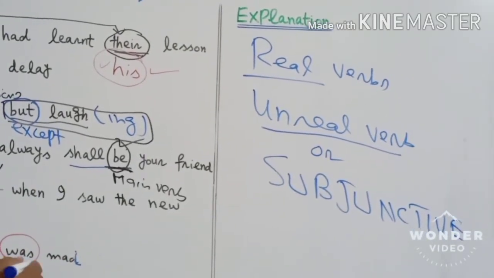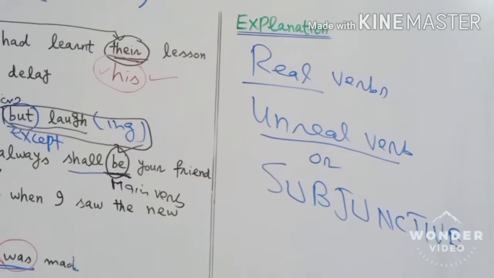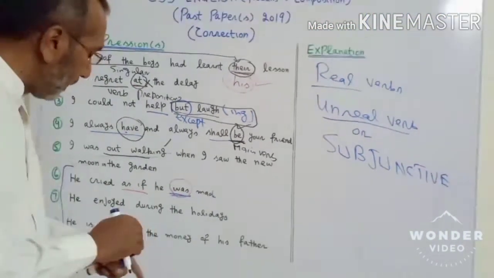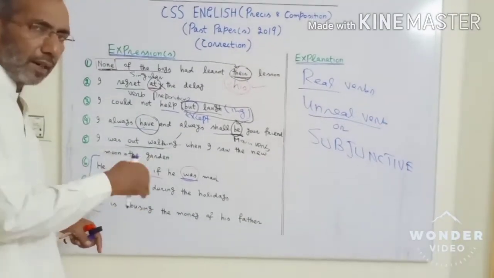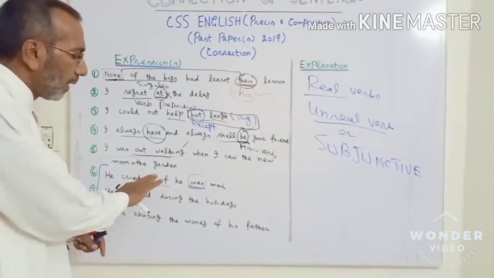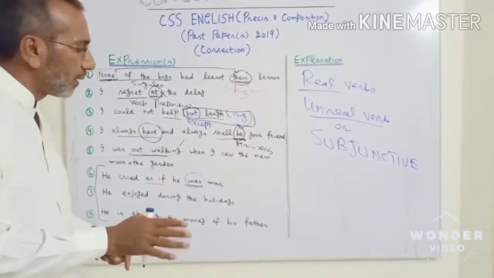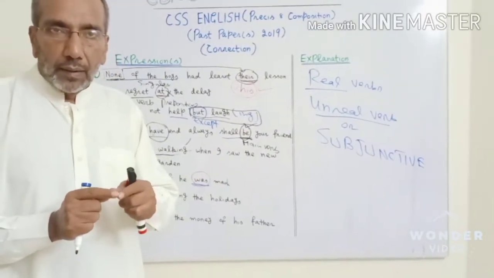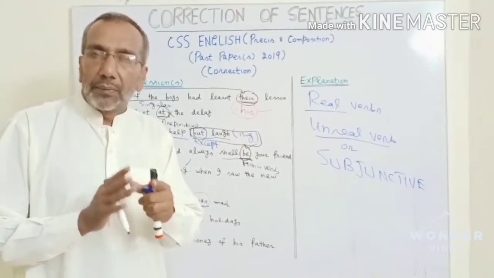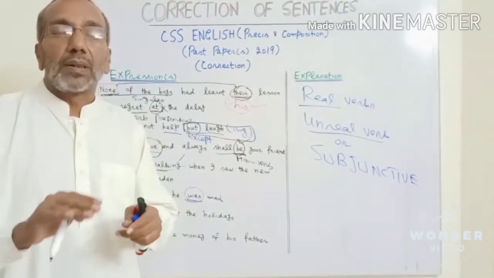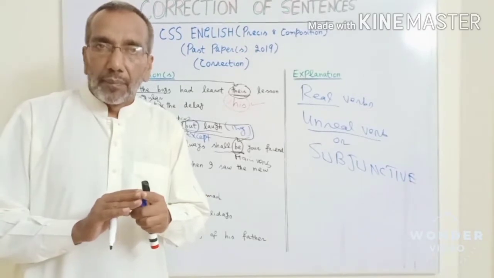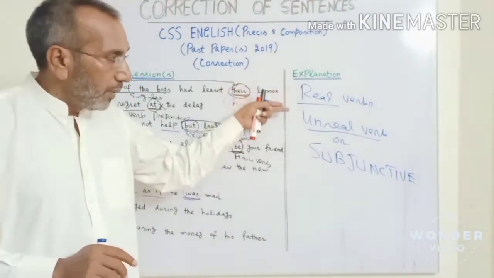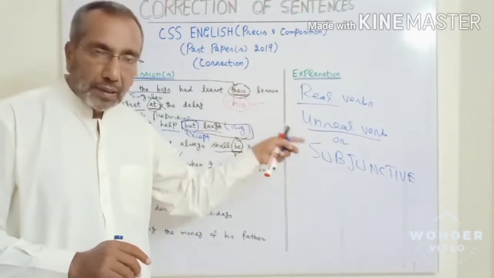So "was" is a real verb. In some expressions, the situation is not real, as I said: "he cried." He was blubbering, he was crying, and the impression was that he was actually a sort of mad person. But it is unreal in the sense that actually he was not mad. He was behaving like a lunatic, but actually he was not mad. Okay? So, real verbs, unreal verbs are subjunctive verbs.